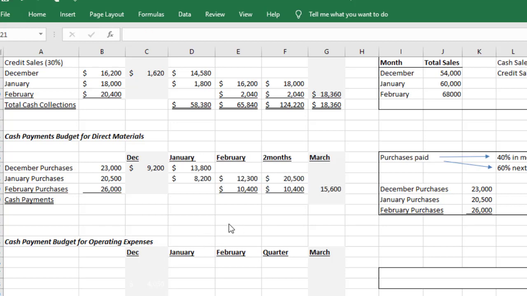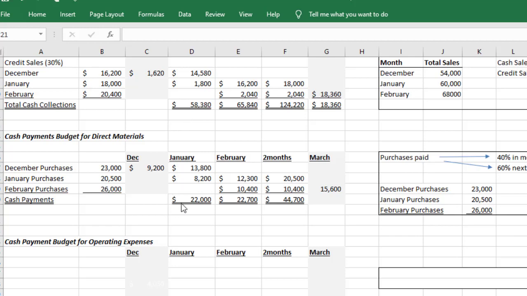And again, I included March just so you could see the flow of the cash. Even though it's not part of those 2 months, I want it to be part of the flow. And then finally we get the total that we need to pay for our purchases in January, the total we need in February. So we see how much money is coming in, we see how much money is going out.